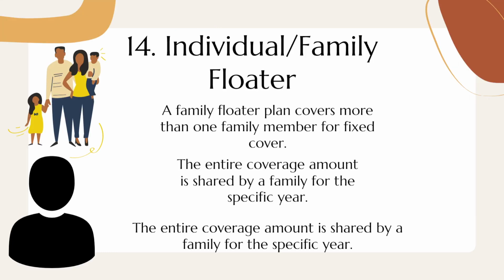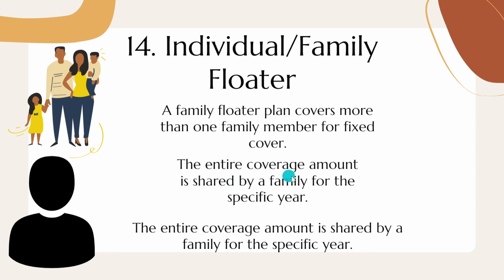The last one is individual or the family floater. So there are two types of health insurance policy. The major categorization is into floater family and the individual one. The floater plan covers more than one family member, but that is a fixed cover, and that fixed cover can be used for any person of that family registered in that plan.